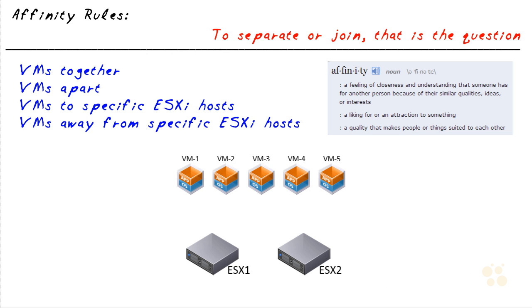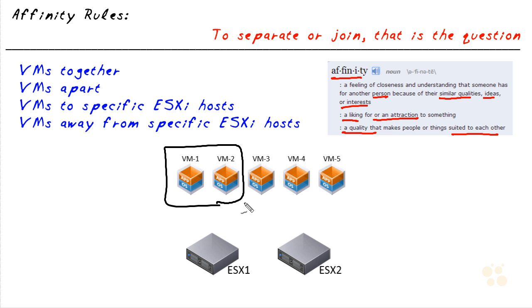I took a moment and looked up the definition of the word affinity. And it said a feeling of closeness or understanding that someone has for another person or something because of their similar qualities, ideas, or interests. And in our vSphere environment, it's very likely that we're going to have some virtual machines that are very well suited to run together, meaning it'd be a great idea if we could have those two virtual machines run on the same ESX host. And let's talk about an example of that.